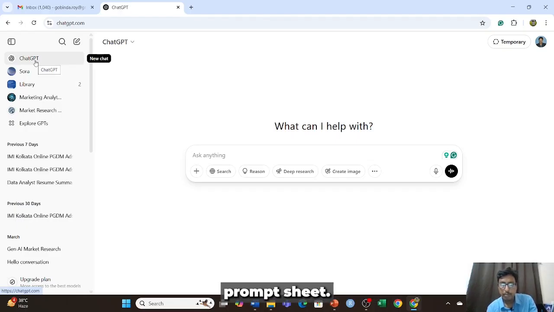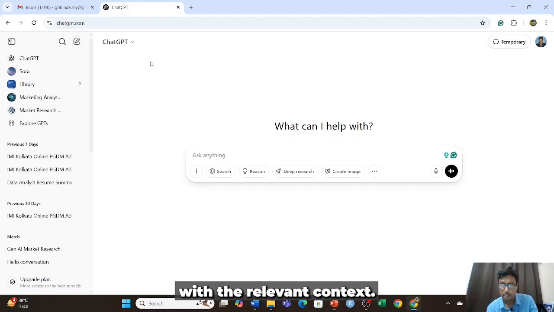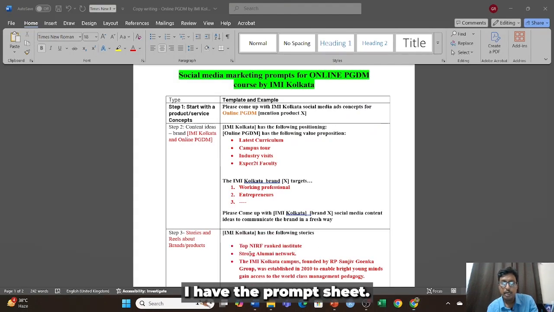It is not only the prompt sheet. I always advise my followers, researchers, and students that you should come with relevant context, otherwise it will be something like garbage in and garbage out. To come up with very unique content, you need to have a proper prompt with the context. So let me show you the prompt sheet. I already have the prompt sheet.